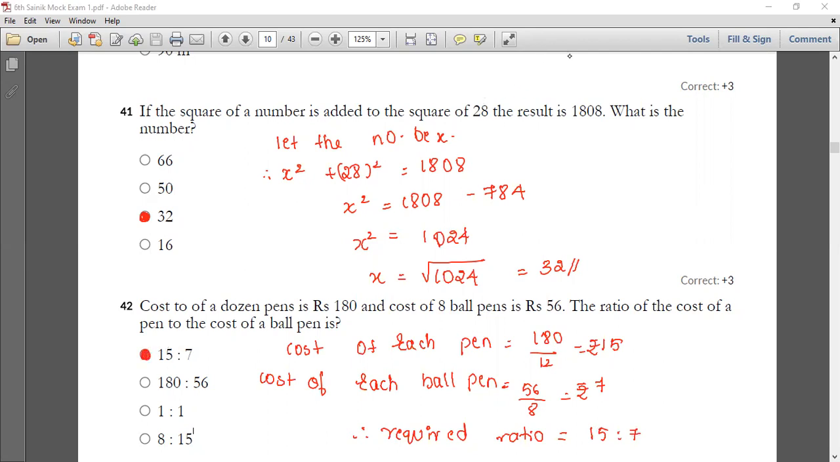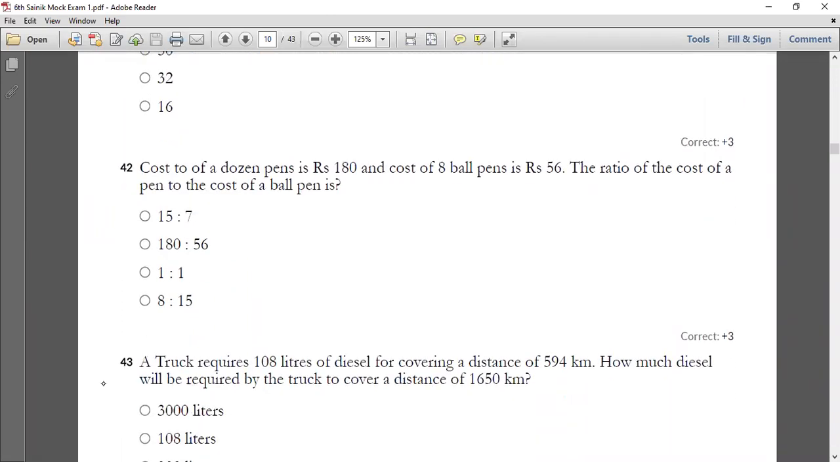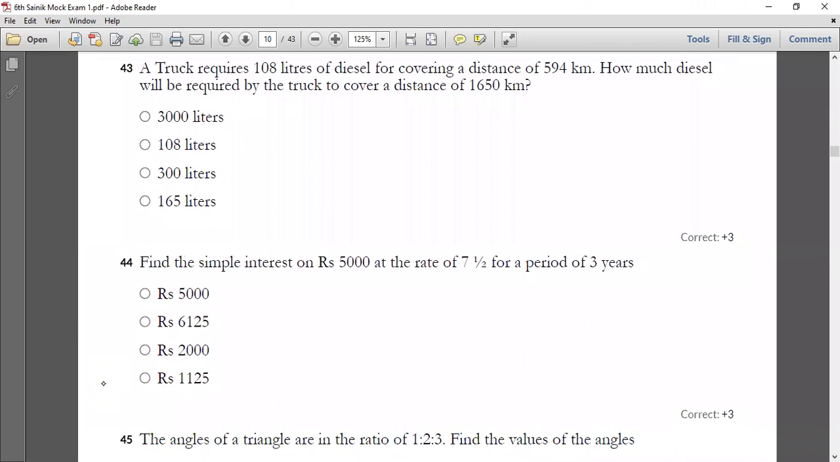Okay, so now let's go with your 43rd question. All of you have a look into your question number 43. So what does question number 43 tell you? There is one truck, and the truck requires 108 liters of diesel.